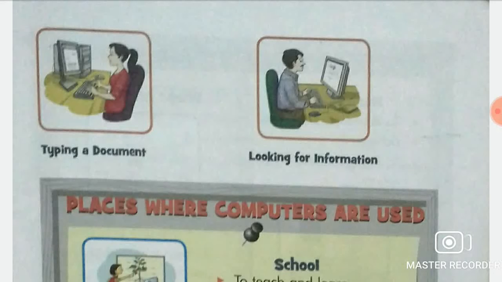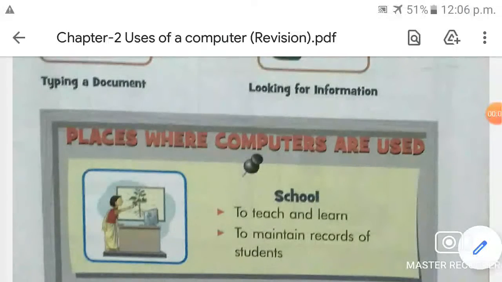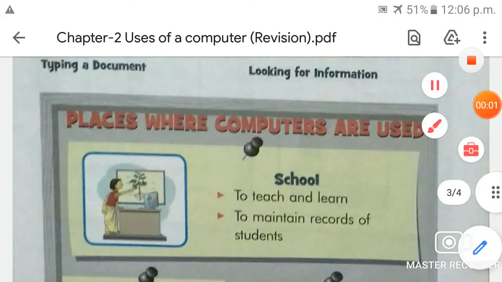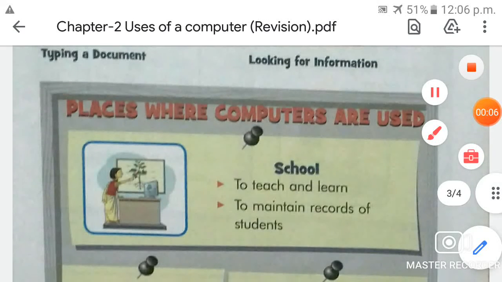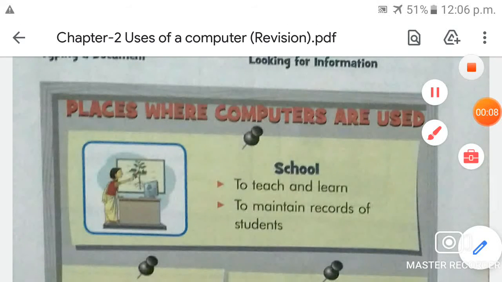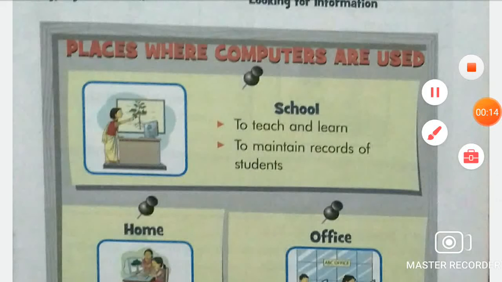Is that clear? And now we will know about the places where computers are used. So first place where the computers are being used is school.